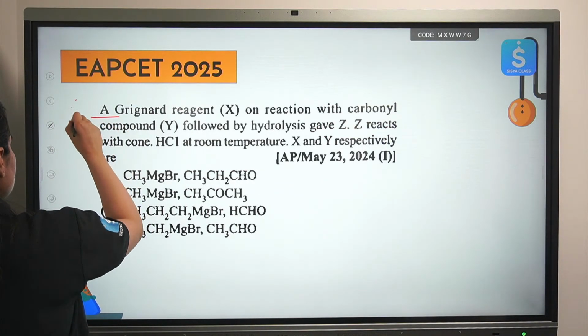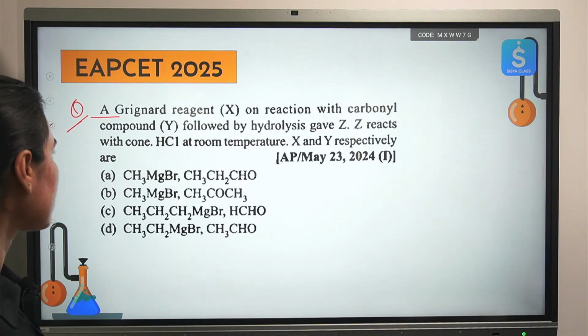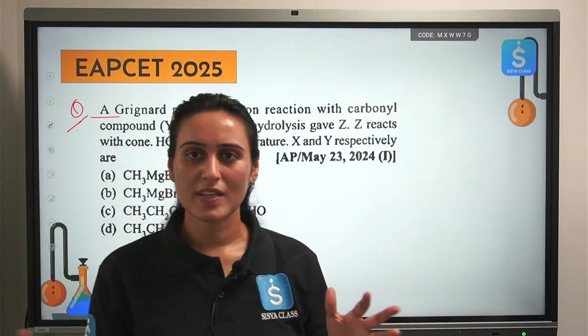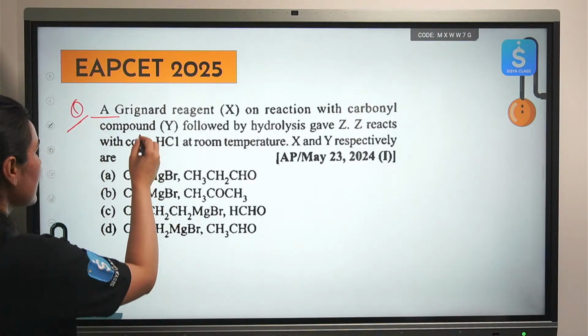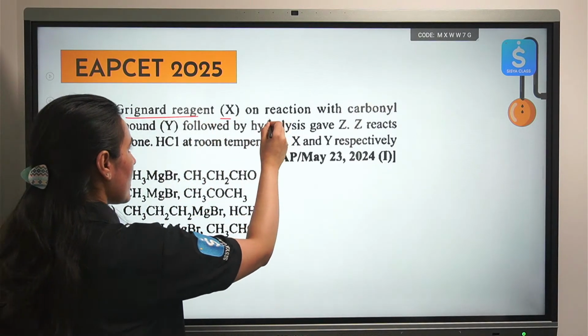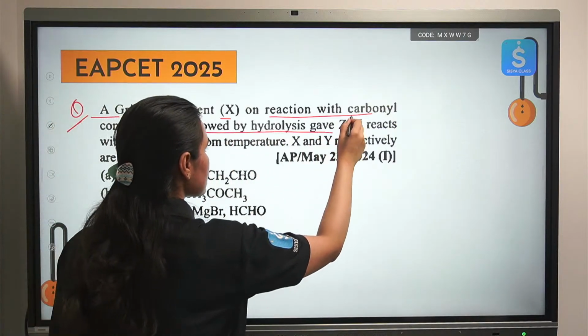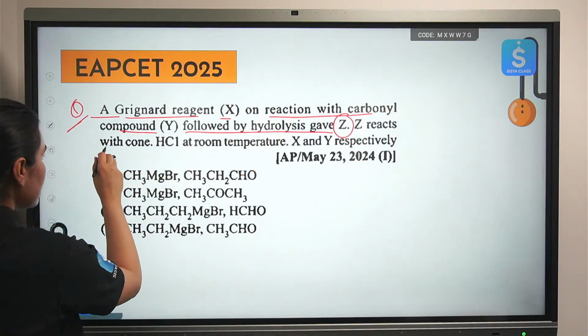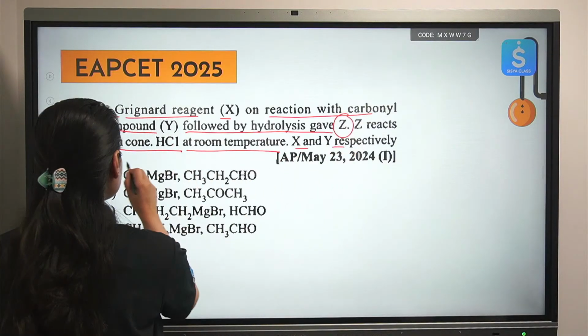Let's start with the questions, everyone, now. So we are done with the concepts. Please read the question. Now you will find the questions very easy because you are done with the concepts. Okay. So let's start with the first question. A Grignard reagent X on reaction with some carbonyl compound Y followed by hydrolysis gives you Z. Now Z reacts with concentrated HCl at room temperature. What is X and Y in this reaction?